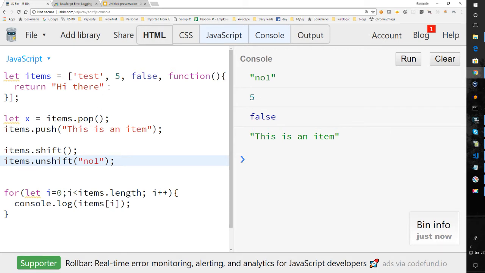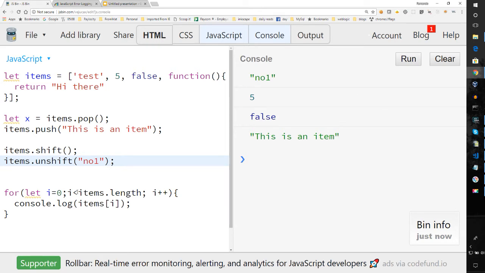Since you can store any type in the array, that means that you can use it for a stack of anything. If you're trying to implement a queue, another way to implement a queue would be by shifting and unshifting. So you could shift something to remove it from the beginning and push it at the end, or you could do it the other way. You can unshift from the beginning and always pop from the end. That'll behave like a queue. So that's why it's important.